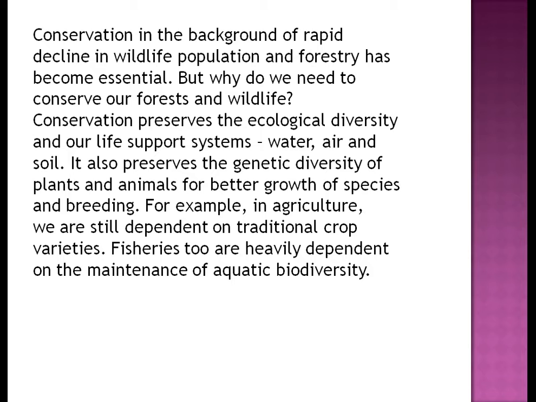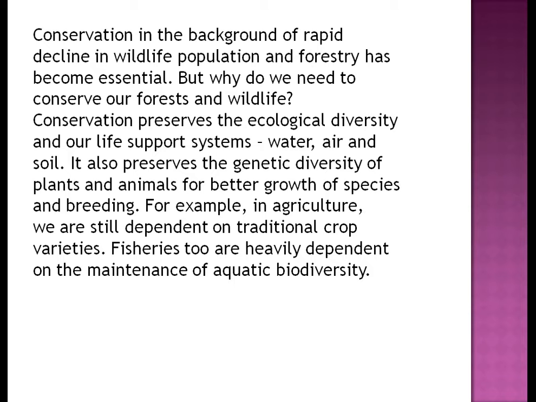Conservation preserves the ecological diversity and our life support system, that is water, air and soil. It also preserves the genetic diversity of plants as well as animals for the better growth of the species and breeding. For example, in agriculture, we are still dependent on traditional crops and varieties. Fisheries, too, are heavily dependent on the maintenance of aquatic biodiversity.